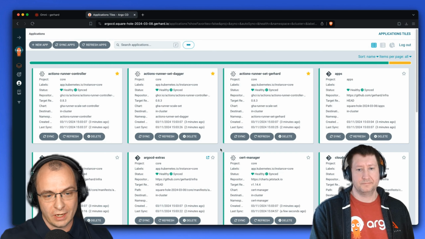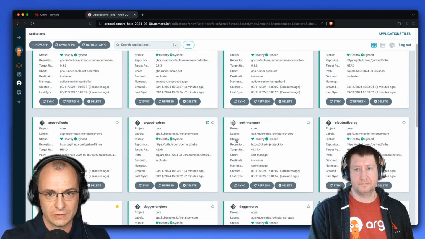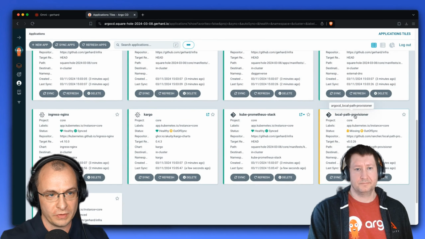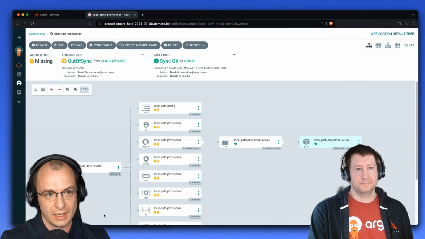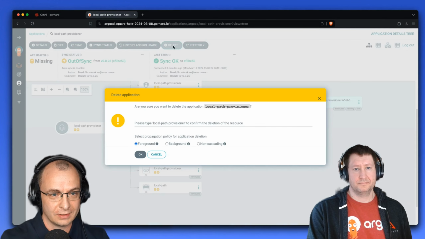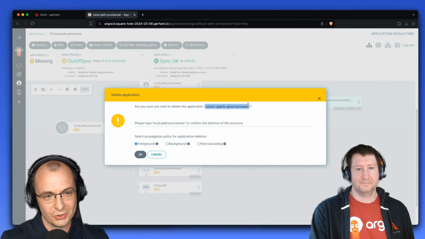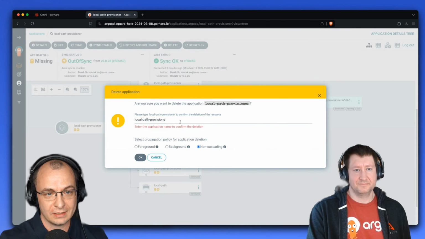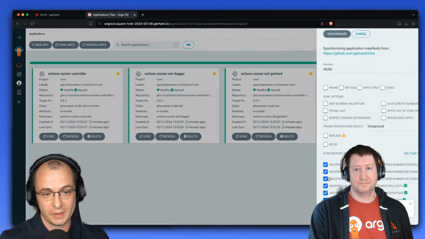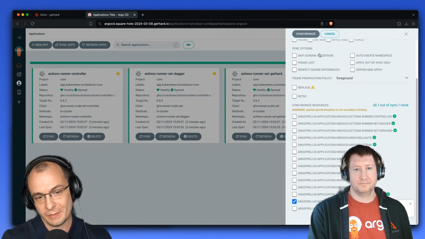So as we installed Argo, there are a few things which I had to navigate. The first one is this empty diffs. Maybe you have seen them before. In this case, there's one application which apparently hasn't finished syncing. It's the local path provisioner. It seems to be out of sync. And there's no diff. Right? That's why I'm calling it the empty diff. Everything has been applied correctly. So the workaround, which I'm using, again, Ken will tell me if this is the right approach or there's something better, is to basically delete it in a non-cascading way and then force a resync. And when it will be reapplied, everything will be fine. So it will no longer show up as out of sync.